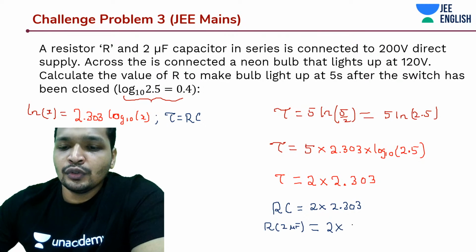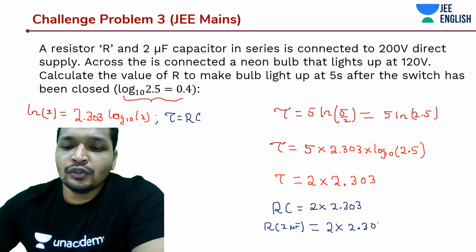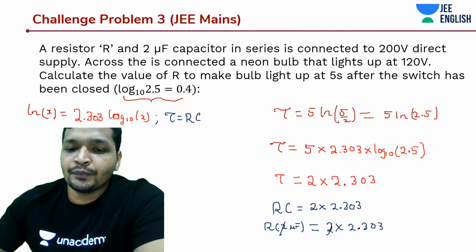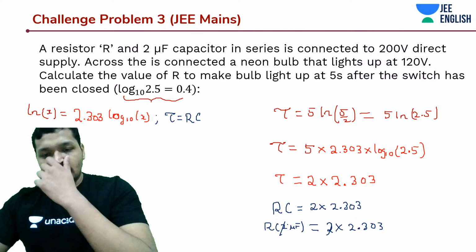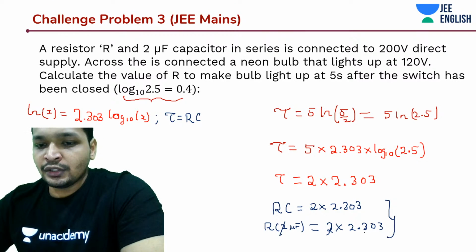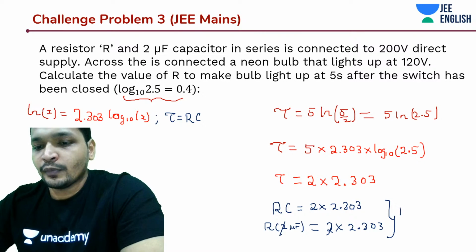2 into 2.303. Cancel out 2 and 2. You have 1 microfarad. You carry it to the other side. What would be the value of R? You'd get R as something, do that as well. From these two, you'll get the value of R.